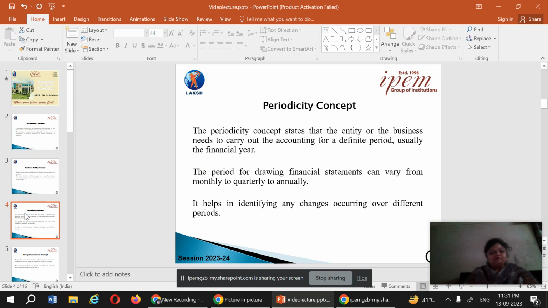The next concept is the periodicity concept. This concept says that the entity or the business needs to carry out the accounting for a definite period. Usually it is a financial year, which consists of 12 months. So whatever transaction is done in the business is considered for a year only, and the year can be Holi to Holi, Diwali to Diwali, or from January to December, or from April to March.